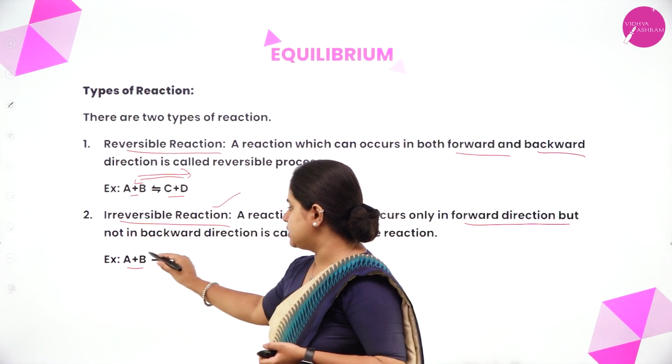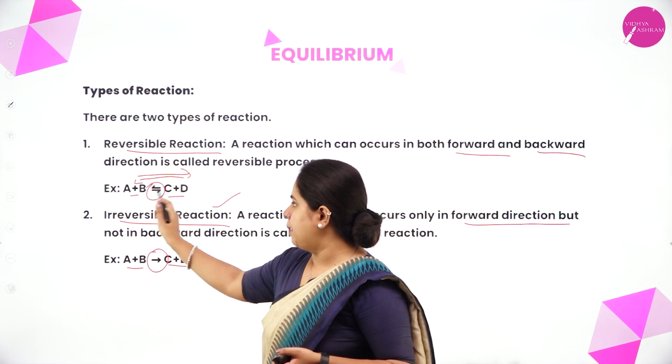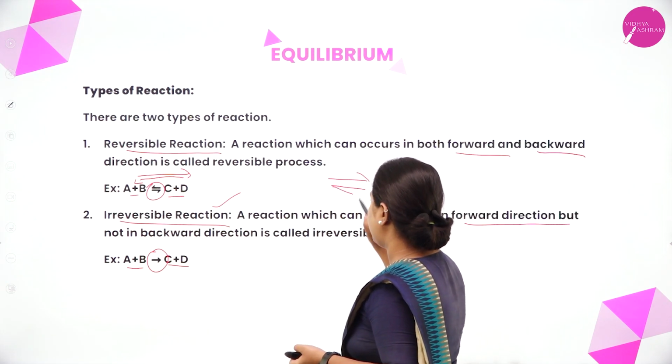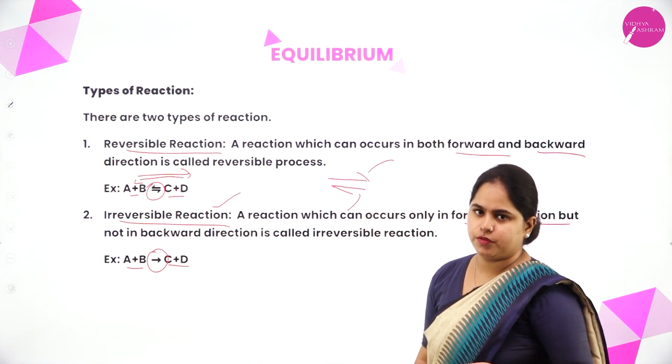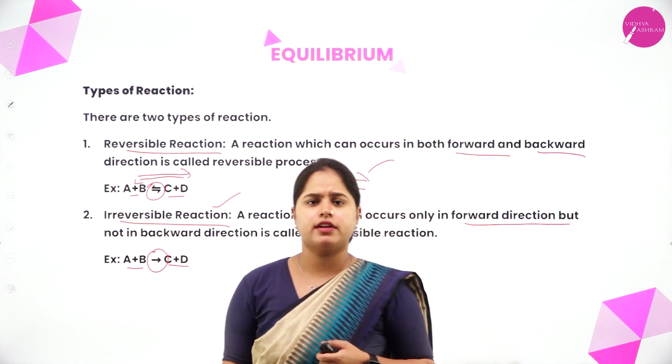That's why you can see a single arrow here and two half arrows here. It is happening in both directions, that is why it is represented by two half arrows. This is the forward reaction and this is the backward reaction. Okay, so I hope reversible and irreversible reactions are clear to you.